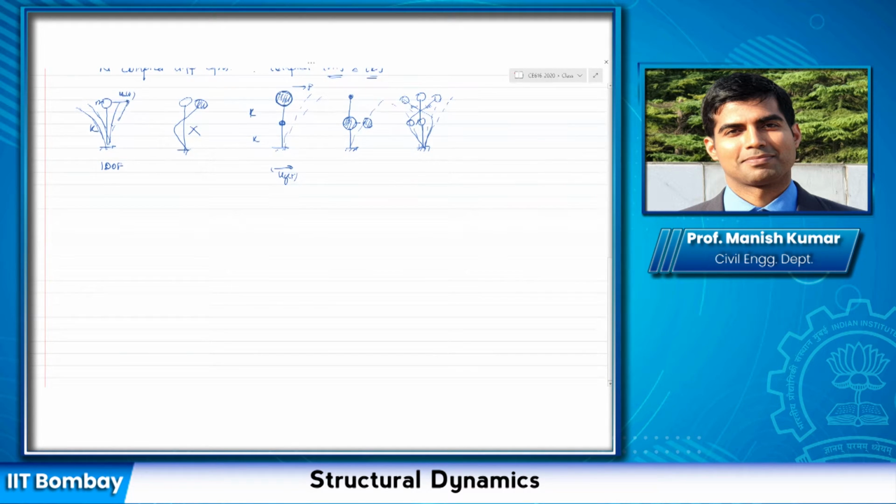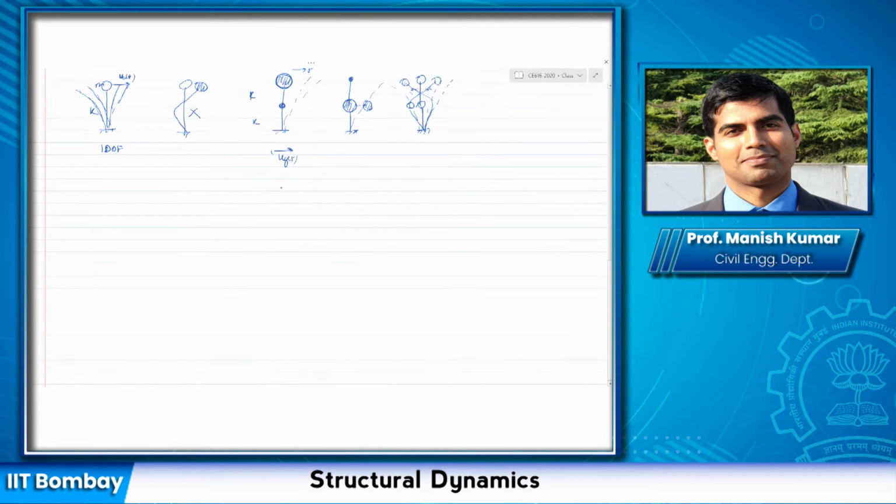Now let us consider the second example, in which the masses are the same. So I consider the same masses. However, in the first case, I have a very flexible system between the first and the second mass, but a much thicker system here.